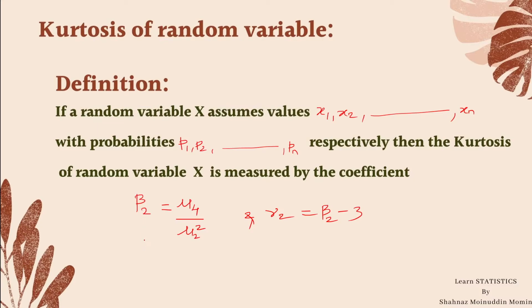If beta 2 is less than 3, then the corresponding distribution is platykurtic, hence it looks like a plate. If beta 2 is greater than 3, then the thickness of the curve is more than the normal curve, which is known as a leptokurtic distribution. We will see all these concepts in the solved examples which are coming in the next slide.